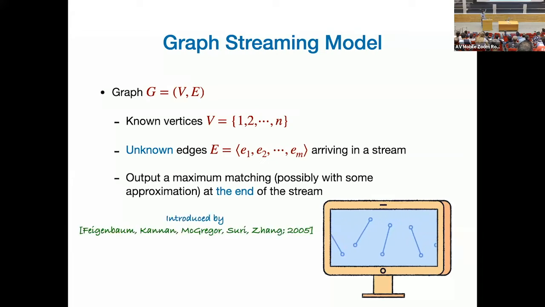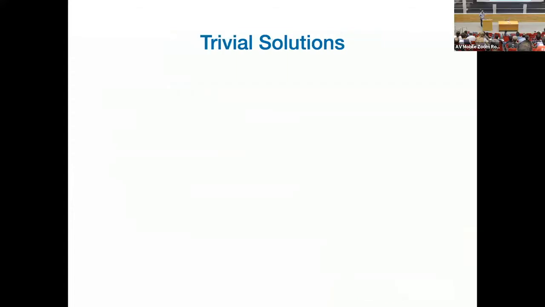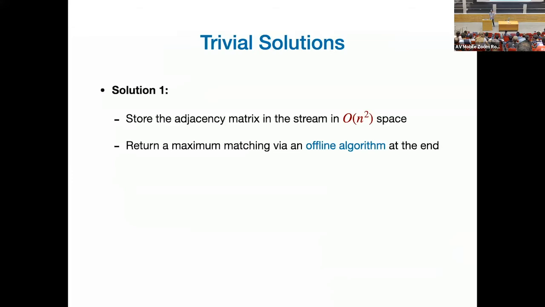This is a model introduced by Feigenbaum et al. almost 20 years ago, roughly. So this problem has two trivial solutions. What is the first one? Just store the adjacency matrix of the graph. Whenever an edge comes, store 1 bit. You need n square bits. You store the entire input. When the input is finished, run an offline algorithm that uses roughly order n square space. You get the maximum matching. Everything is good. So this is trivial algorithm 1.